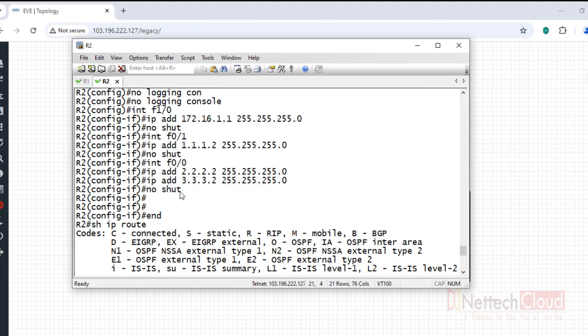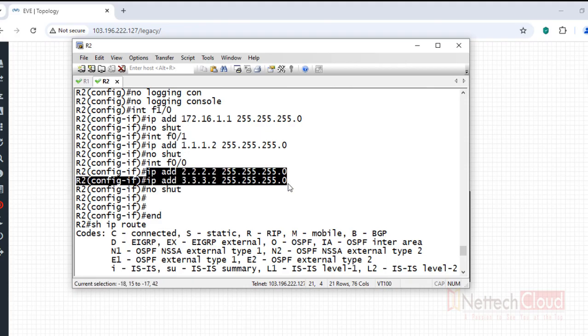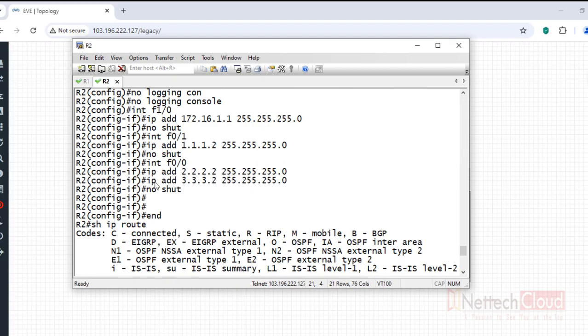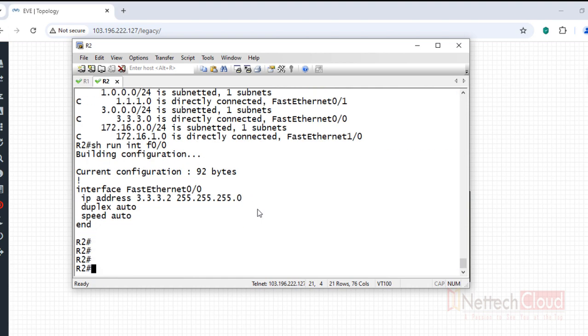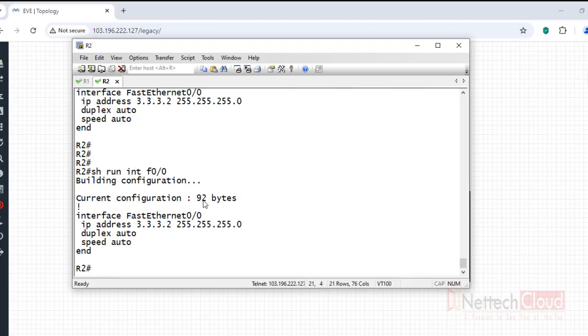So what happened, the IP address is replaced. In IP version 4, if you do not specify secondary IP, the IP address assigned previously is gone from here and overwritten. In IP version 6 there is no problem, right? If you assign another IP address, both IP addresses would be there. But in IP version 4, yes, the secondary command is required. So basically we forgot to run secondary, and that's why you don't see another IP address assigned here. No problem.